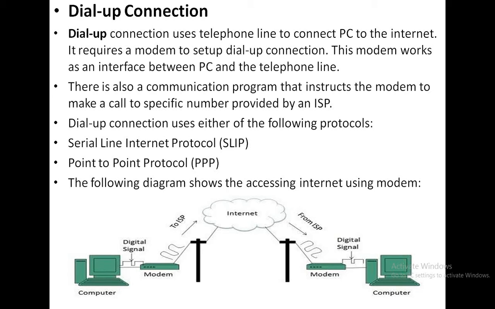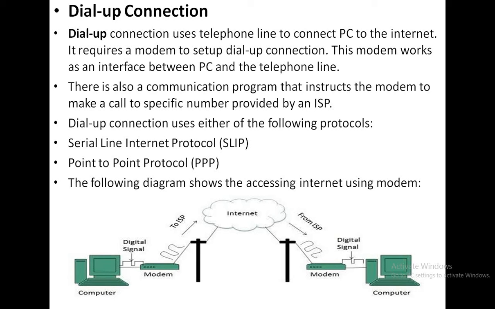Generally, when we use our broadband connection in our homes or local connections like cable network connections which provide us internet facilities, we use the telephone lines as a medium to connect our PCs to the telephone lines. So this is the diagram.